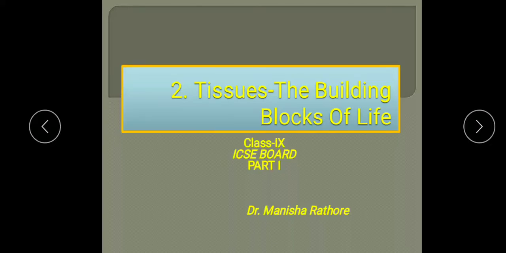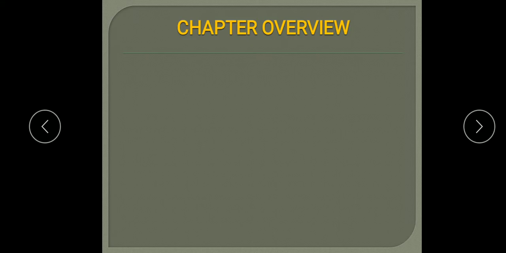Today we are going to start the new chapter, chapter 2, tissues, the building blocks of life. The first chapter we have completed was the cell, the structural and functional unit of life, and the next chapter is tissues. So let me see what are the topics involved in the chapter overview.